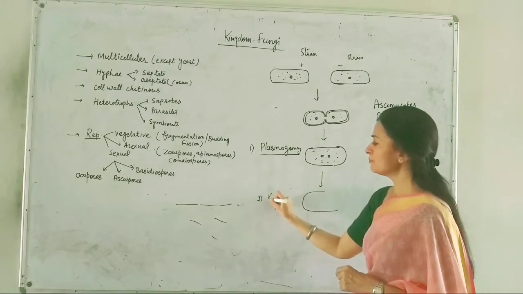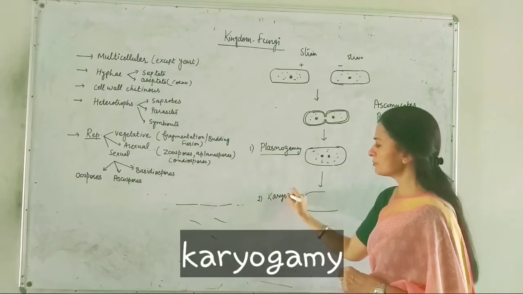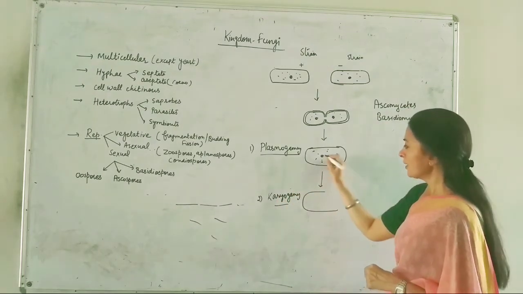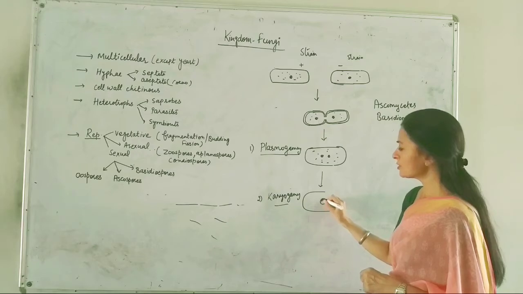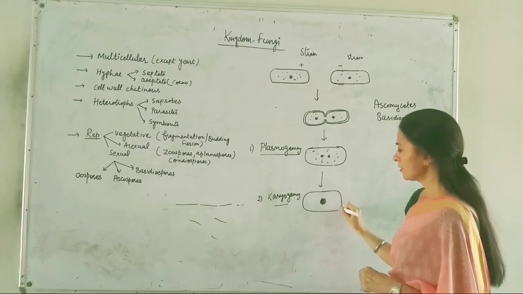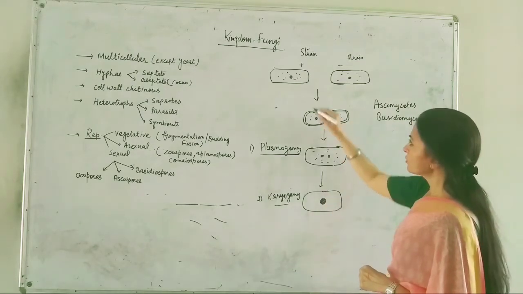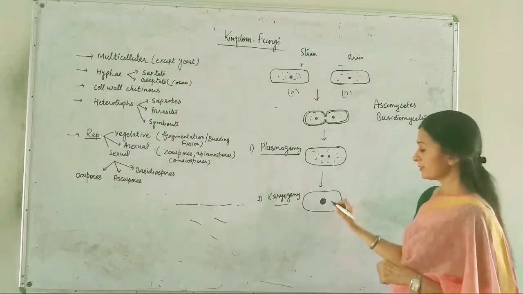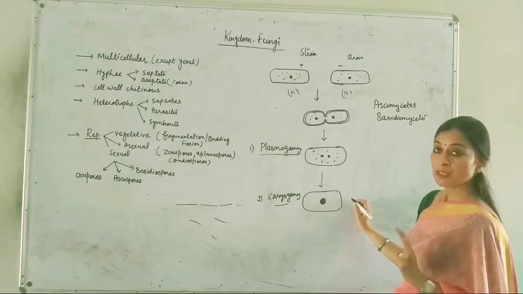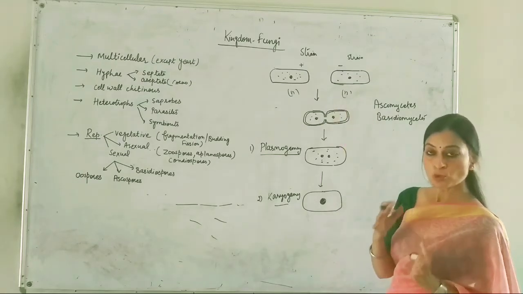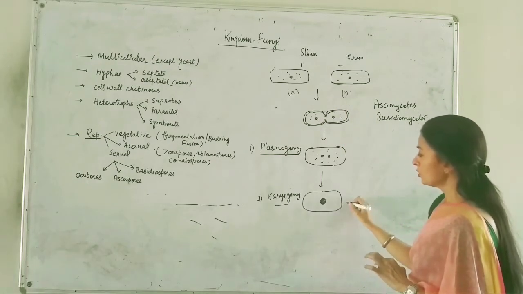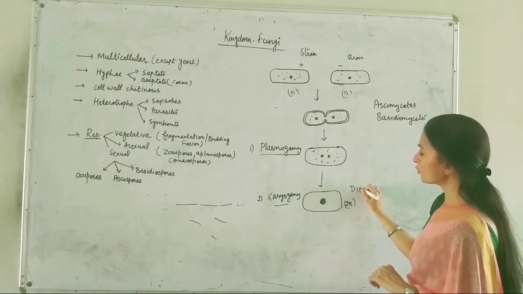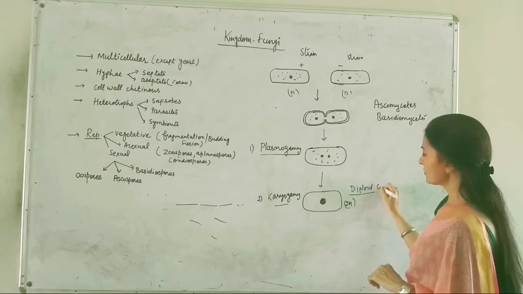The next step is karyogamy. Karyogamy means fusion of the nuclei. So let's fuse these nuclei and show a single nucleus here. If these two cells were haploid, this nucleus, having sets from two parents, is now a diploid cell. This is the diploid zygote.